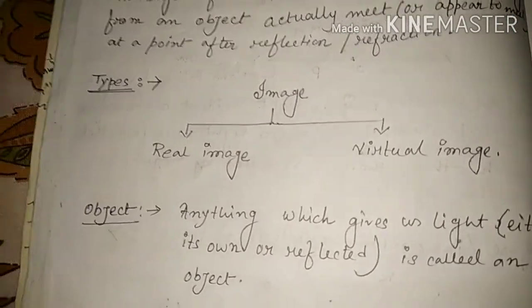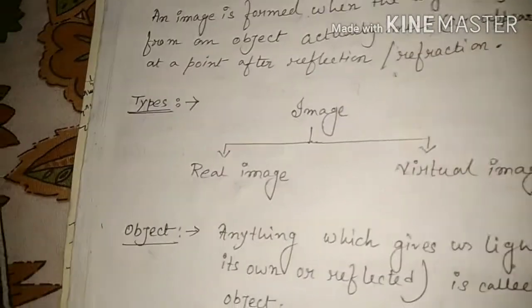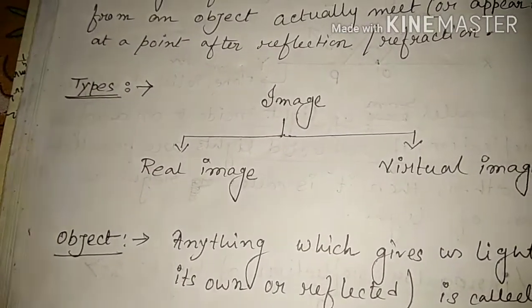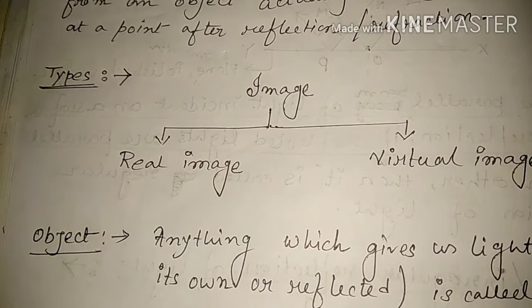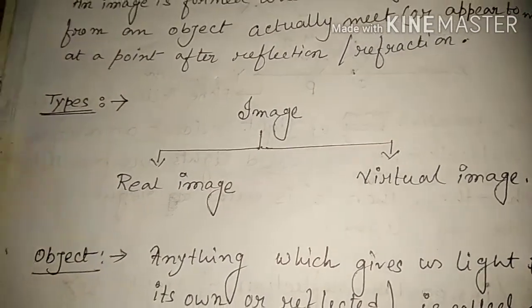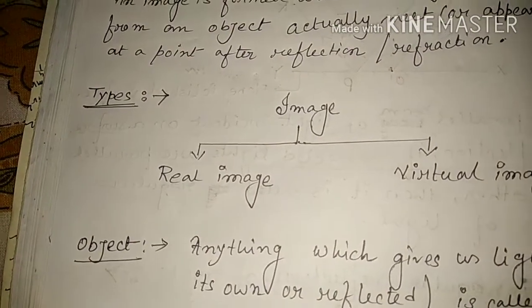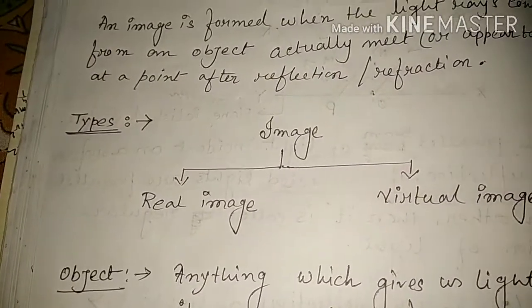That means the real image is formed due to real intersection of reflected rays. So the reflected rays in reality intersect each other and we get the image on the screen. That is called a real image, and a virtual image is one which is not obtained on the screen.